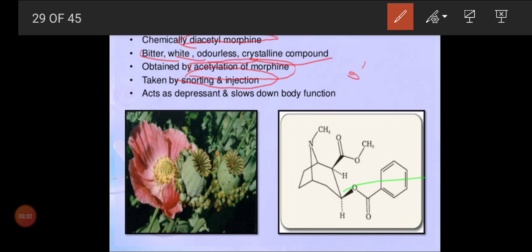And what is the role of this heroin actually? It is a depressant and slows down body function. Depressant means it depresses all your normal body function. That is very, very important. When a person takes heroin, his healthy lifestyle automatically becomes suppressed, and that condition is called depressant. The body function itself slows down because there is no communication between the cells and the brain. That is blocked by the receptors. That is dangerous.